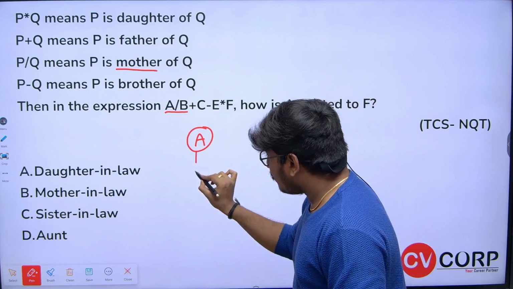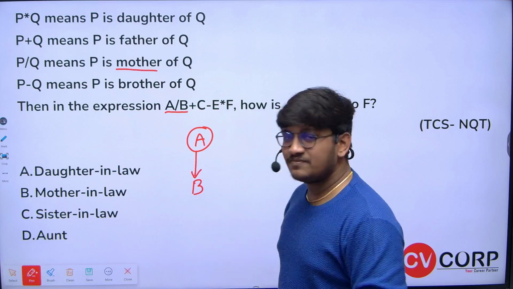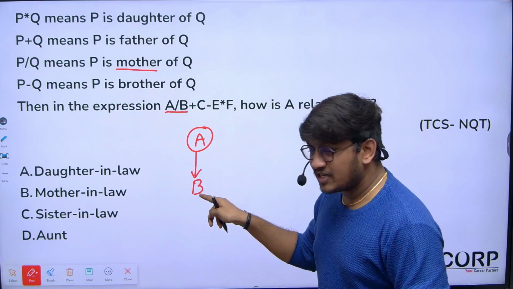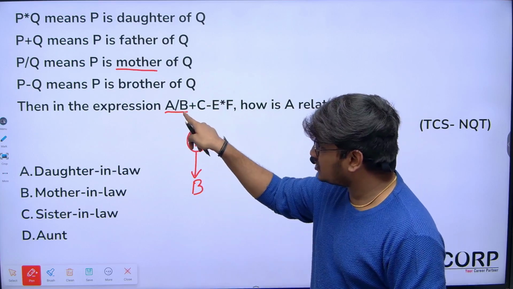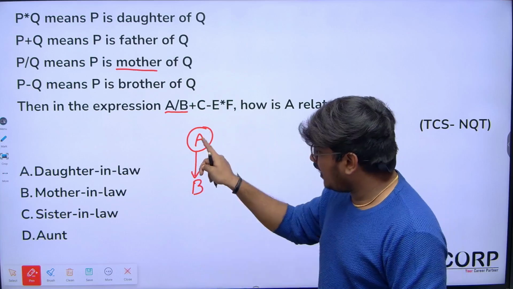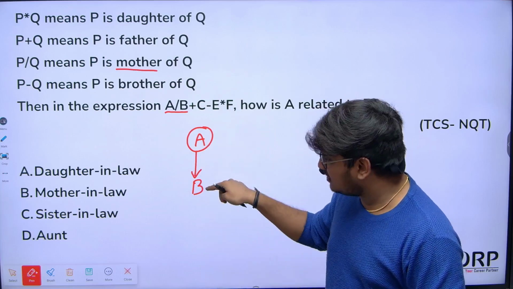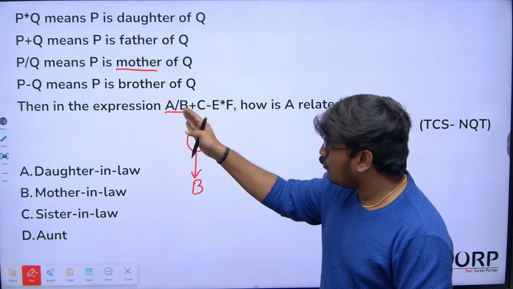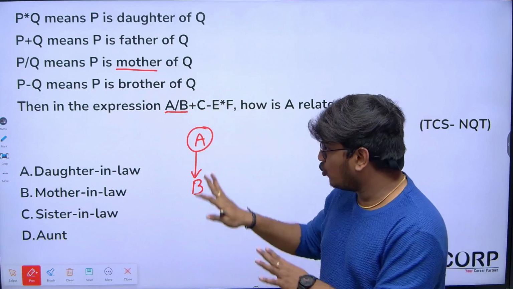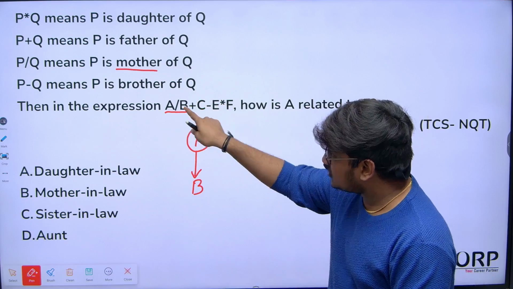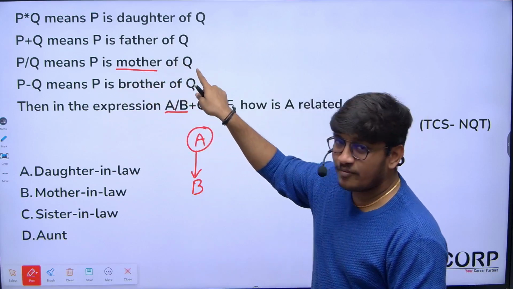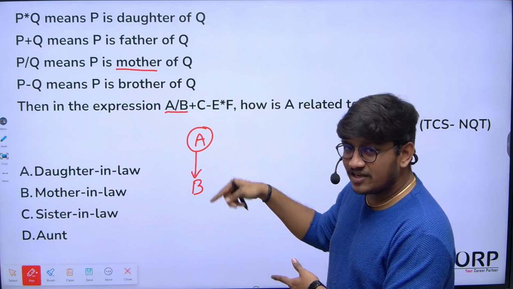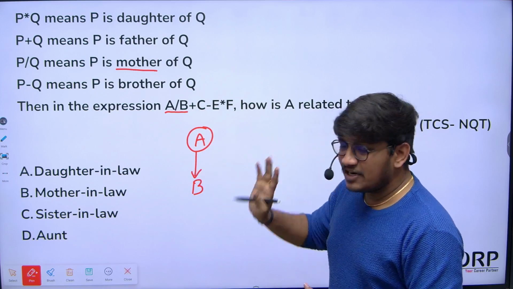A is mother of B means this is the diagram we will get. Am I clear? Don't take a circle or box for B here, because with A slash B we only know that A is mother of B. B can be A's son or A's daughter. So don't fix it now until you have more clarity from the next statement. I hope you all are clear with this. So A slash B means A is mother of B. Mother is a circle, and B is the next generation, so I am drawing a downward arrow.